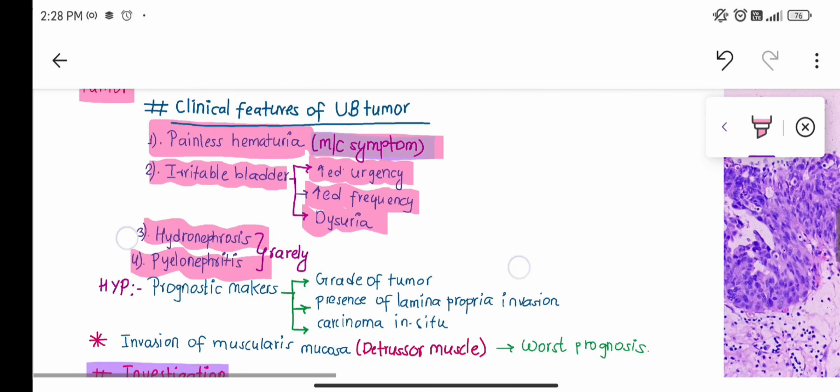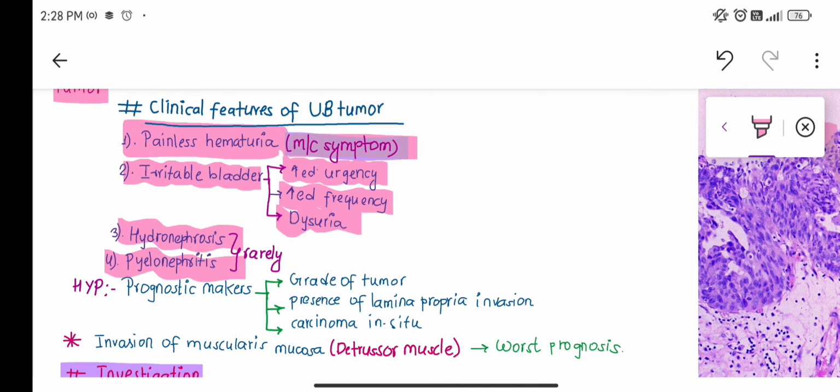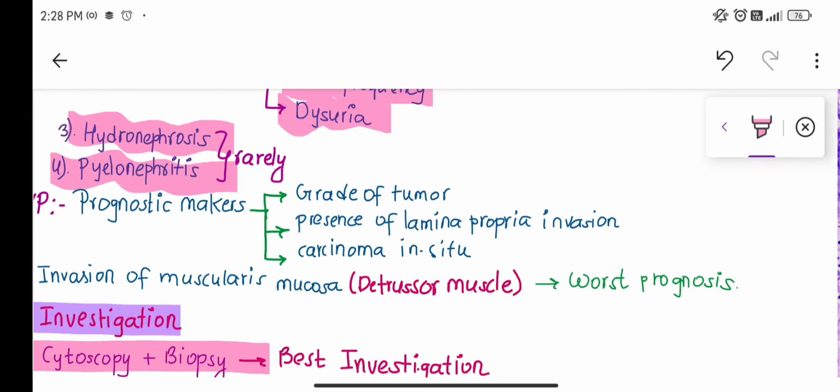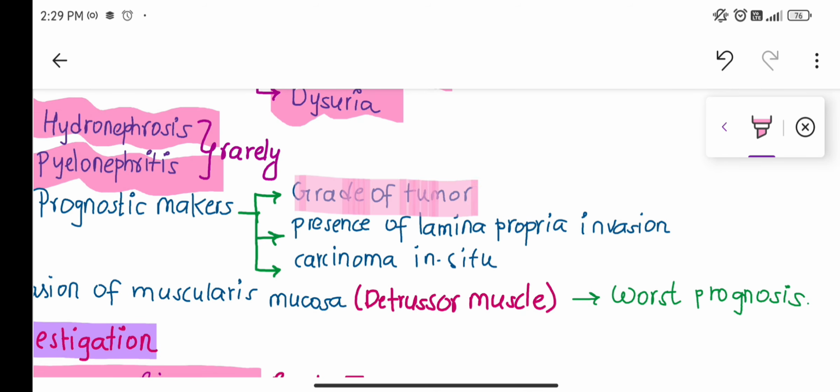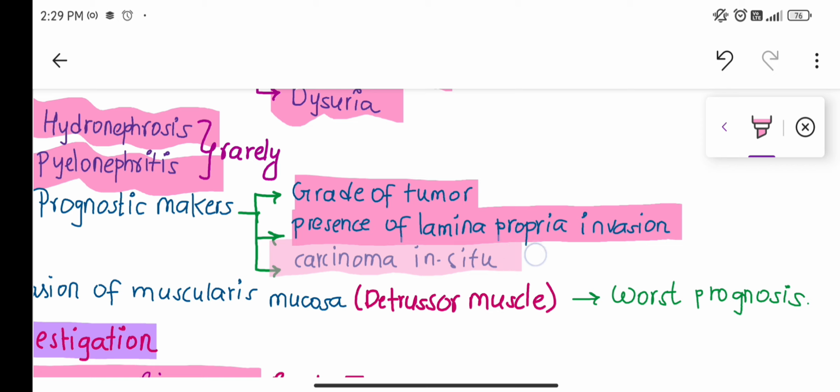And what are the prognostic markers? We have to know the stage of the tumor. So we have to first take the biopsy, and after biopsy we have to see under the microscope the grade of the tumor, and whether there is presence of invasion or not, so that it will also tell about the grade of the cancer. So the grade of the tumor, presence of lamina propria invasion, as well as carcinoma in situ, these are the major prognostic factors.